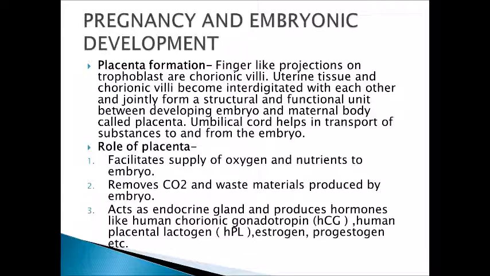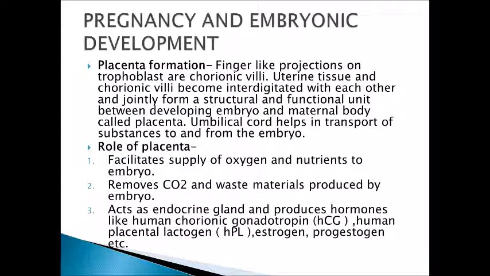Umbilical cord helps in transport of substances to and from the embryo. Now here, both trophoblast cells and the chorionic villi join with the uterine tissue. Interdigitated means they join in a close association and form the placenta.